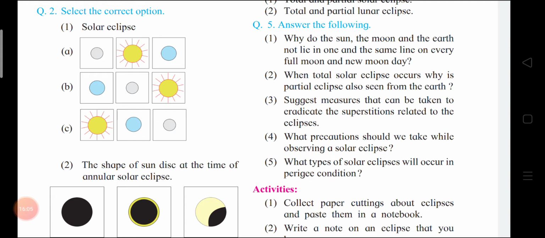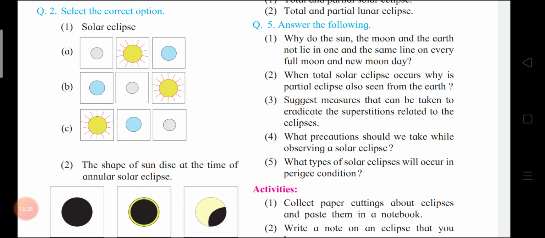Second, collecting the scientific information about eclipses by referring to newspapers, reference books, and the internet, and sharing the same by way of posters, charts, group discussion, street play, etc. Okay, children. Next question.